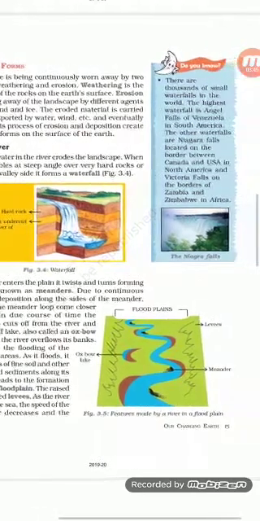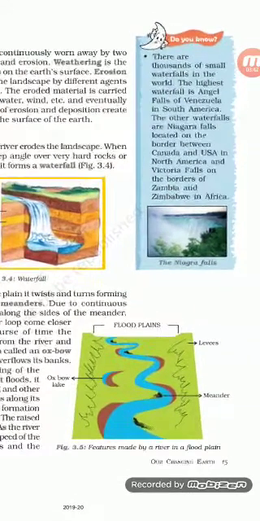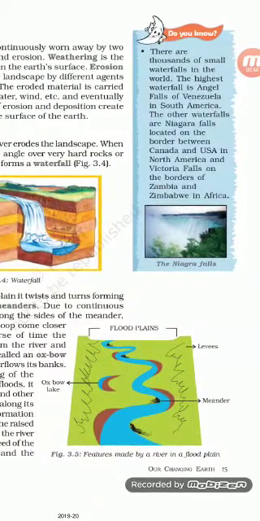There are thousands of small and big waterfalls in the world. The highest waterfall is Angel Falls in Venezuela, South America. Another very big and famous waterfall is Niagara Falls, located on the border between Canada and the USA, in North America. You can see here the pictures of Niagara Falls.